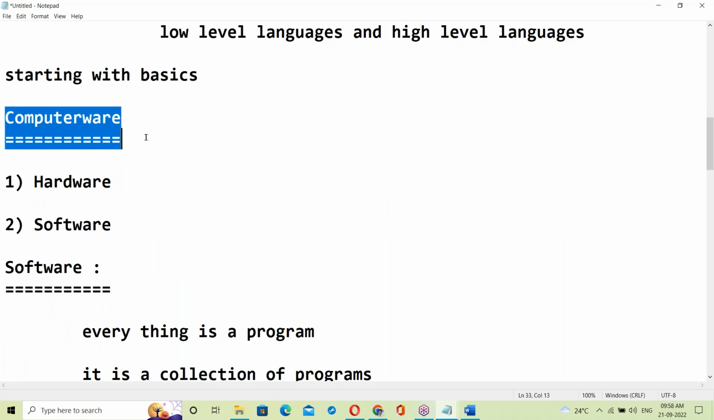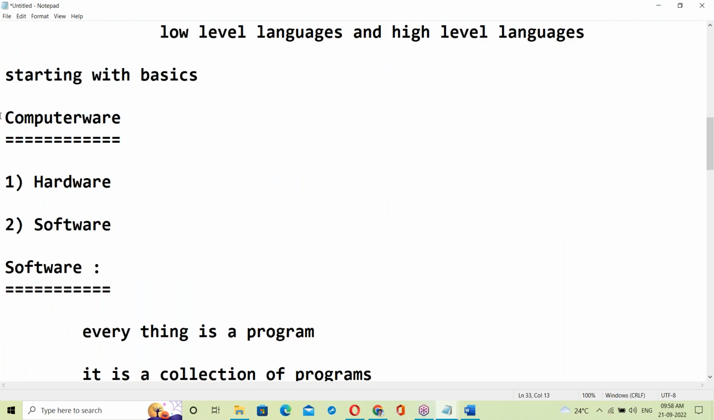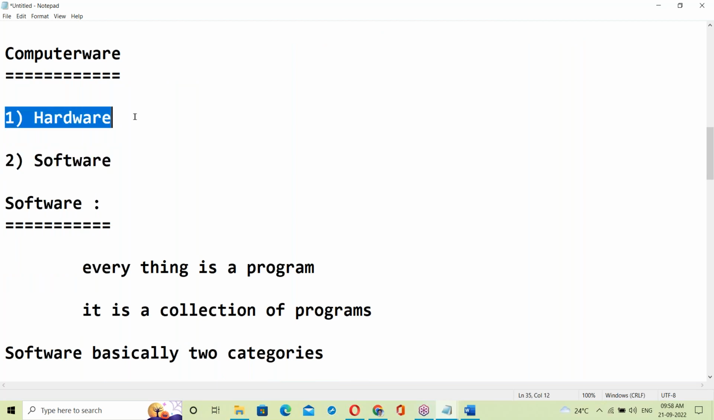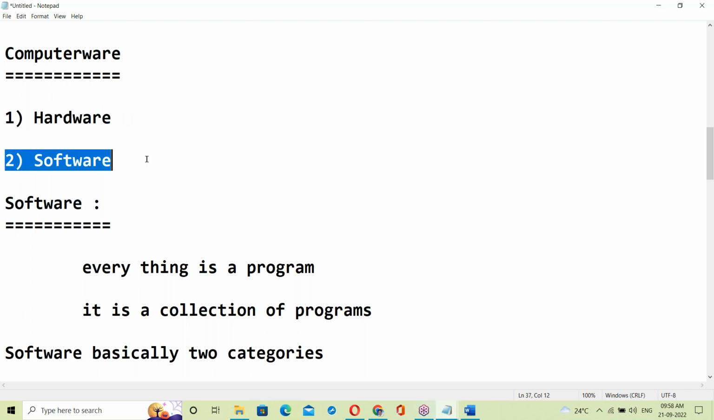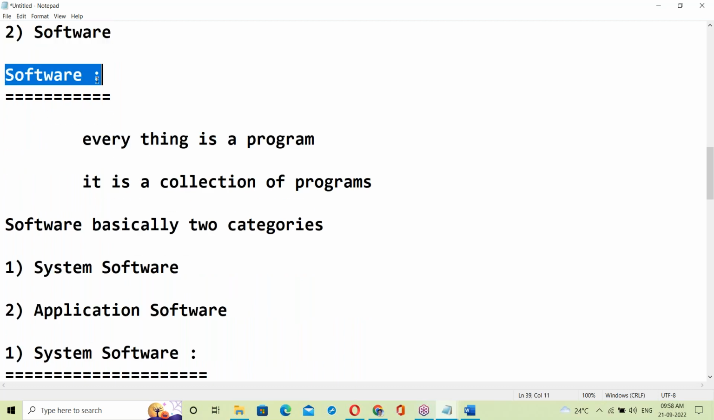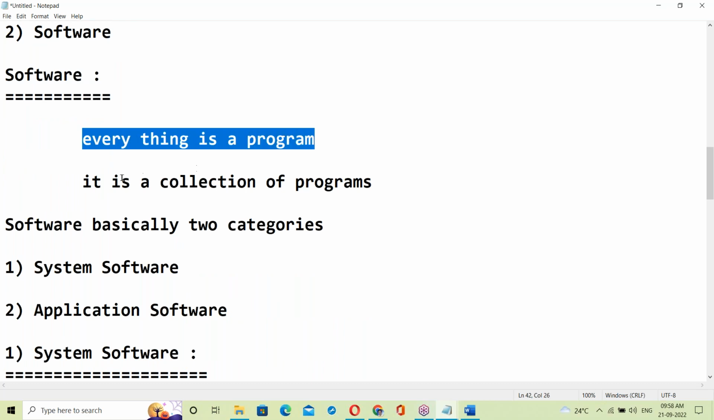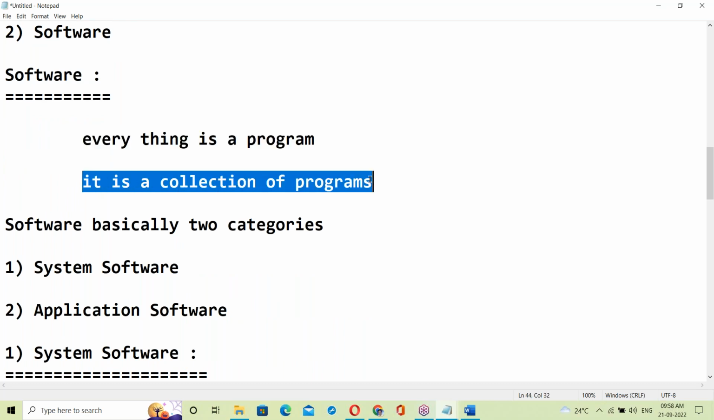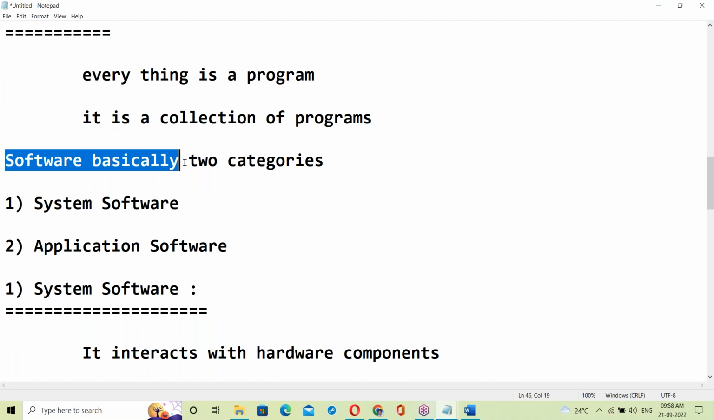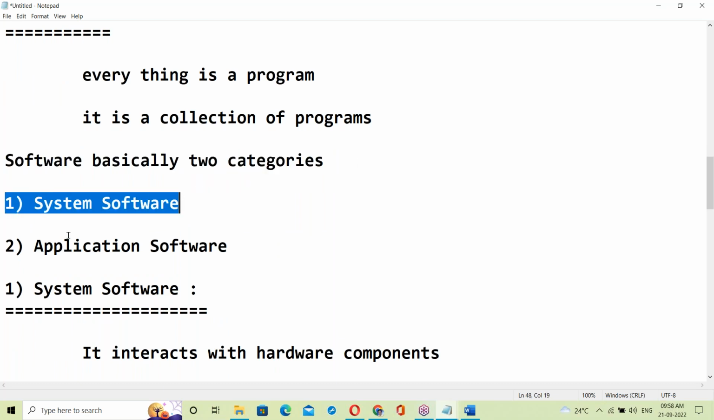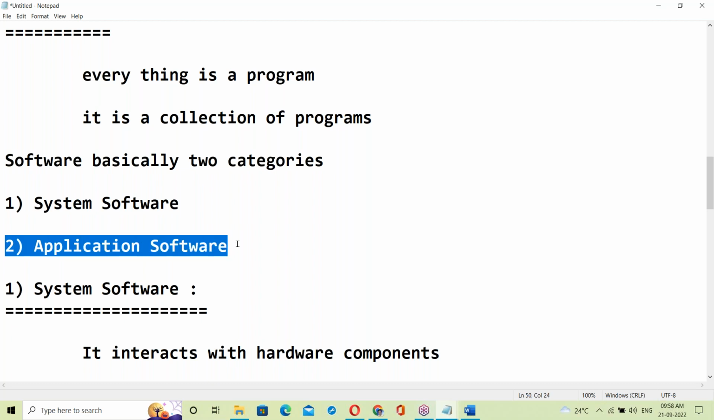Computers basically have two categories: hardware and software. Hardware means the physical components of a computer, which is not necessary for us here. Let us start with software. Software, everything is a program. It's a collection of programs. Software has basically two categories. First one, system software. Next is application software.